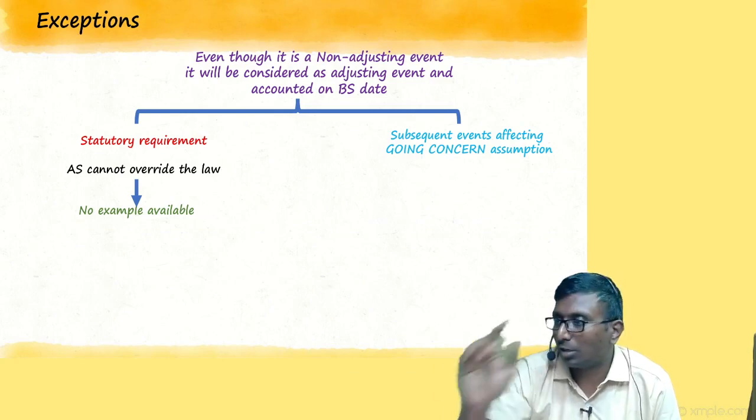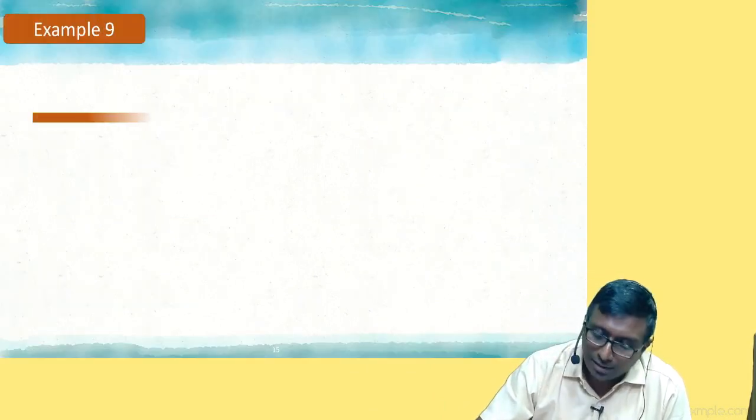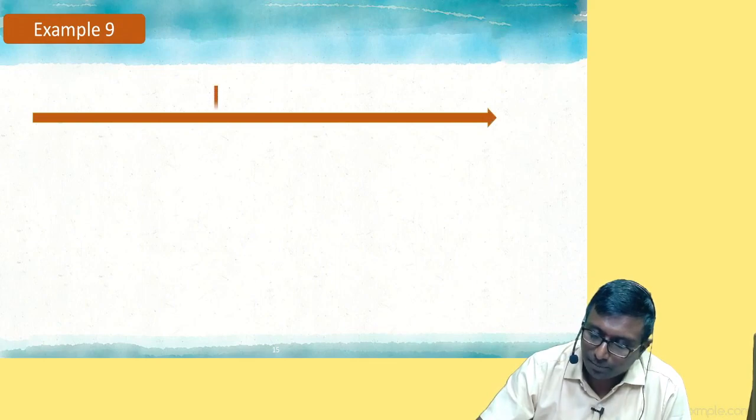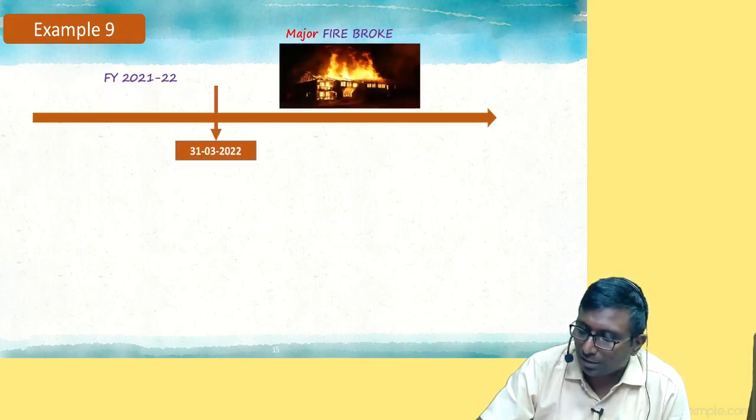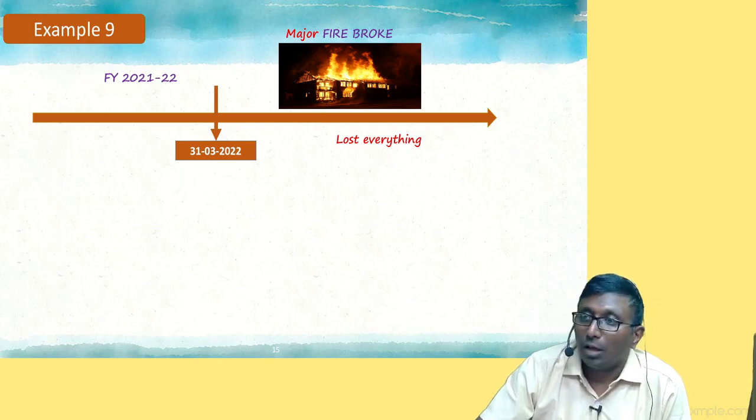Caution नहीं, account करना पड़ेगा. Correct ना? Why? Because this is high value information. Correct? Yes. So look at the example, my dear. This is our example. 31st March 22, last year, current year. After 31st March, a major fire broke. We lost everything.